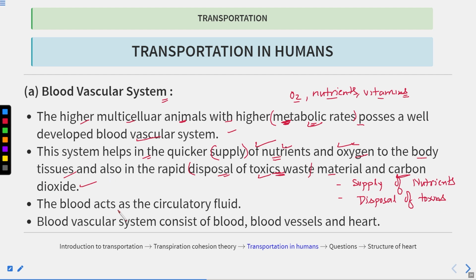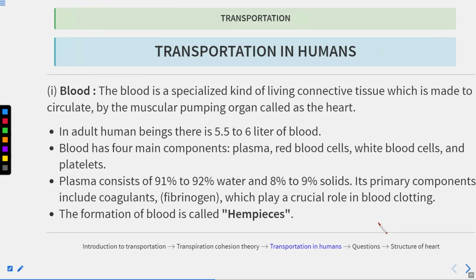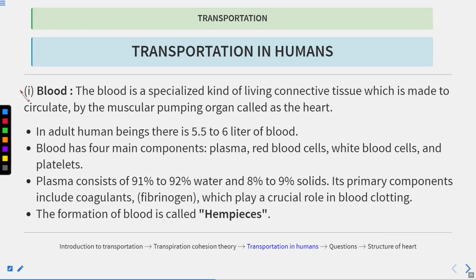Okay, now the blood acts as the circulatory fluid, it acts as a carrier, and the blood vascular system consists of blood, blood vessels, and the heart. So what are the parts of the blood vascular system? It consists of the blood, blood vessels, which carry the blood, and the heart, which is the pumping organ. Now let's talk about the blood first.